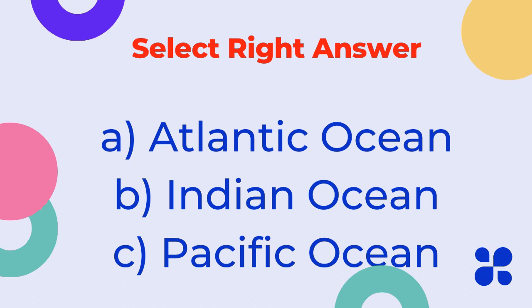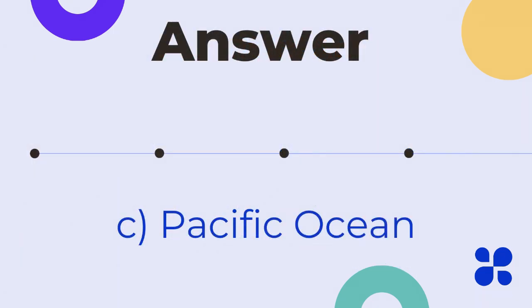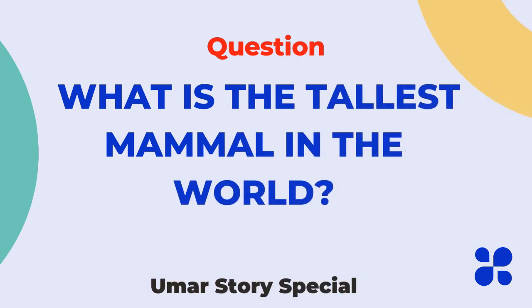Question: what is the largest ocean in the world? A. Atlantic Ocean. B. Indian Ocean. C. Pacific Ocean. Answer C. Pacific Ocean.